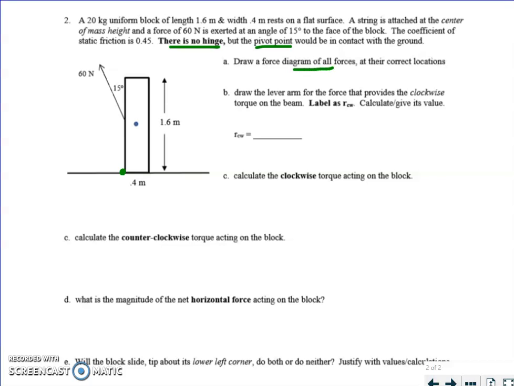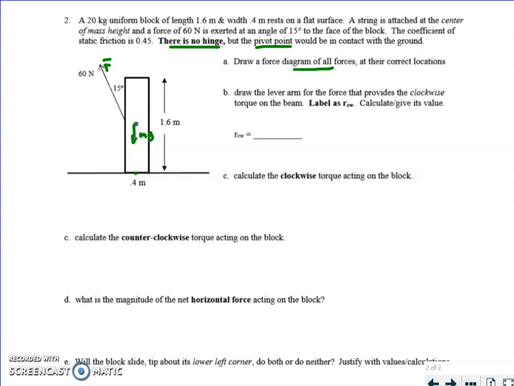There are 4 forces. One is given, so I'll just call that a generic F. There is mg, which is acting right there. There is friction, which is acting right there. And then there's a normal force, which is acting at that same point. Right away I'm going to say these do not exert a torque. They're not going to come into our torque equation because they pass through the pivot point. And remember, if your line of action passes through the pivot point, there's no torque. So I'm just going to erase those for now.